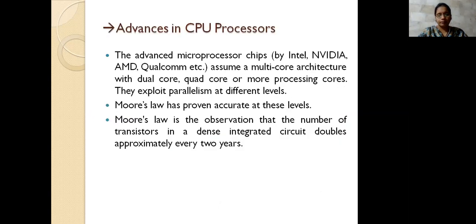Within the multi-core processor topic, we have different subtopics. The first one is the advanced processors you are using. Among advanced microprocessor chips, we have NVIDIA and Qualcomm. In this lecture we have the NVIDIA representation of the microprocessor chip, which is used for processing all these things, that is the multi-core, and the GPU environments are included in this. NVIDIA is a multi-core architecture.